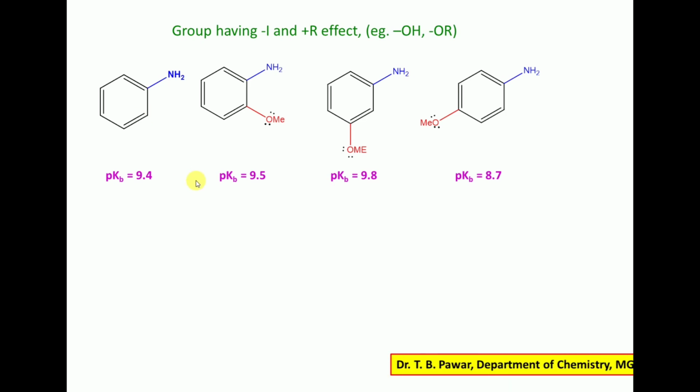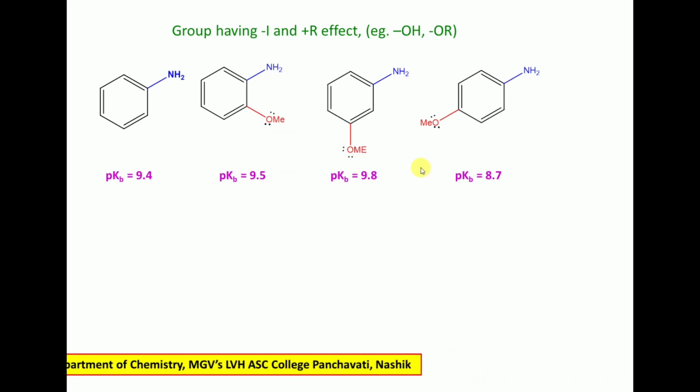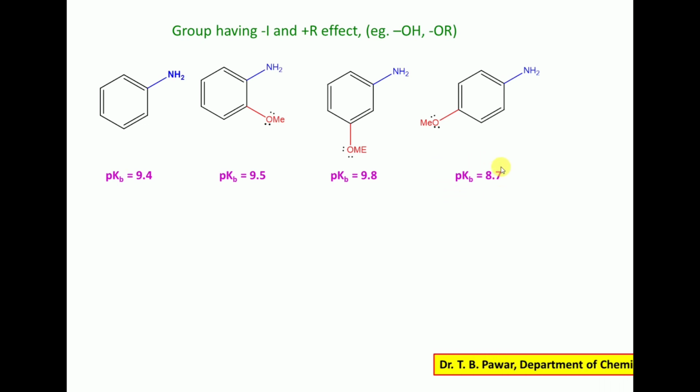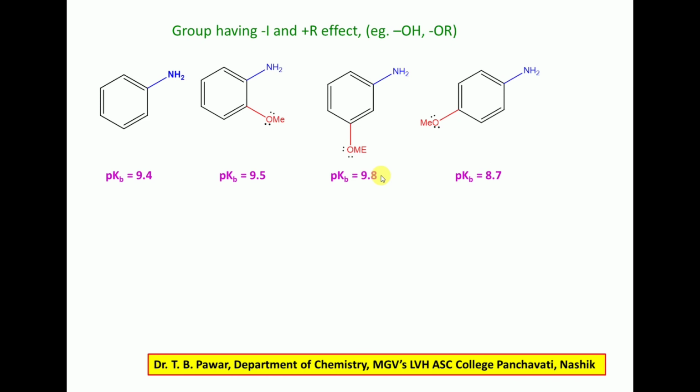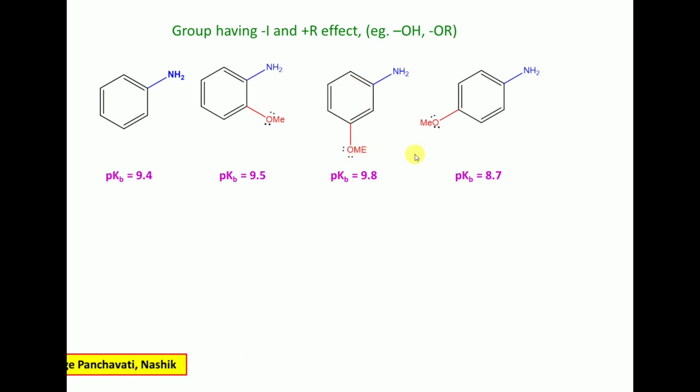Now the pKb values of aniline and the ortho, meta, para methoxyanilines. The lowest value is for para methoxyaniline, it's 8.7. So para methoxyaniline is the strongest base of all the isomers. Then the ortho isomer. The meta isomer is the weakest of these three isomers.